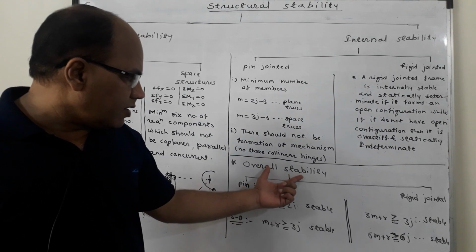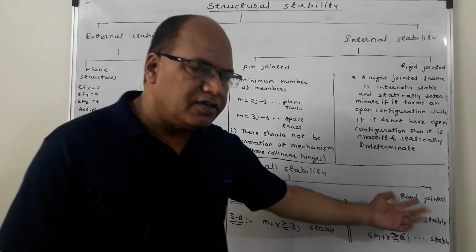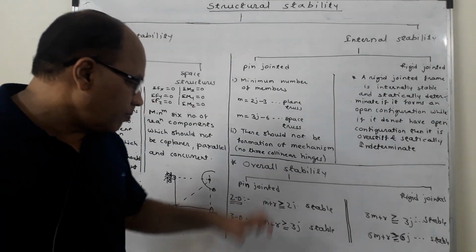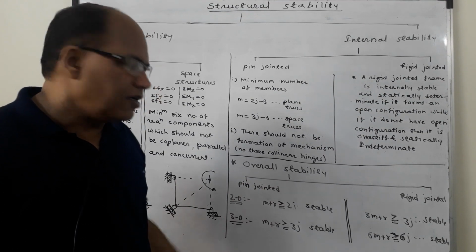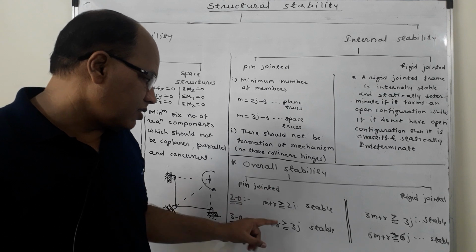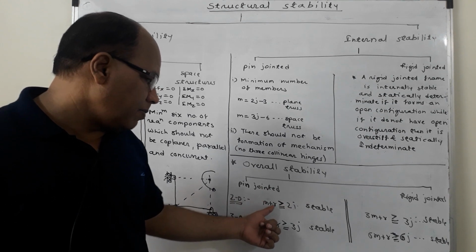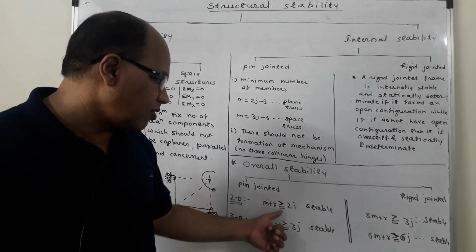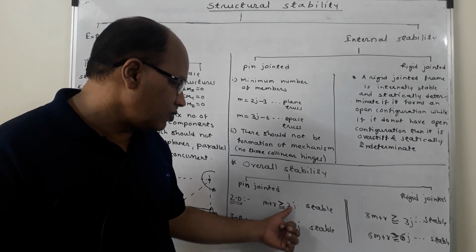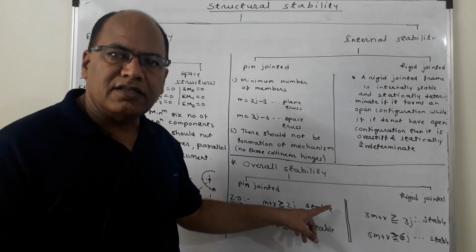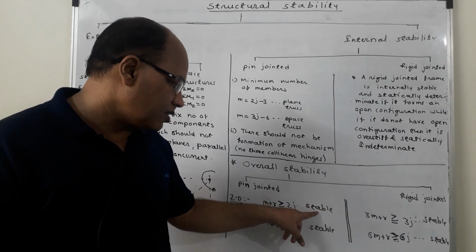Now, overall stability for pin jointed and rigid jointed structure. In case of pin jointed structure, if we consider a 2D structure, the 2D pin jointed structure is stable if m plus r is greater than or equal to 2j. So, if m plus r is greater than or equal to 2j, the pin jointed structure is stable if it is a 2D structure.